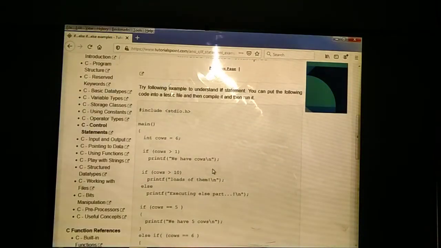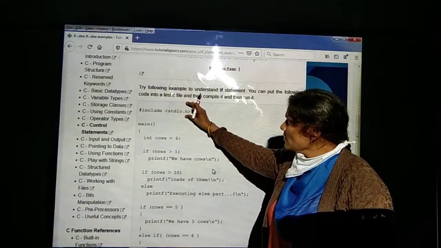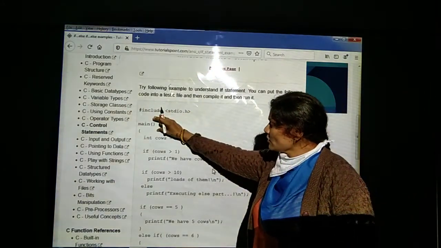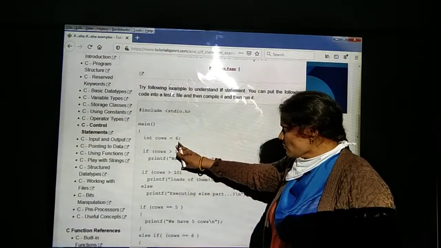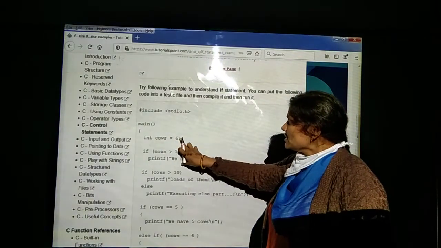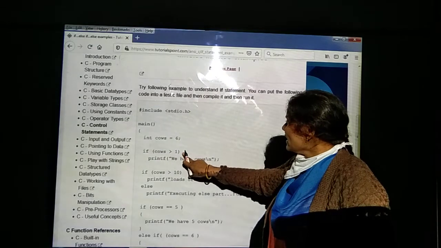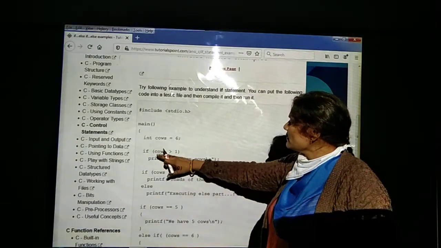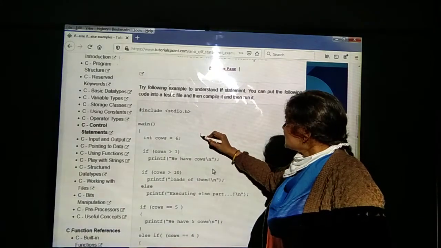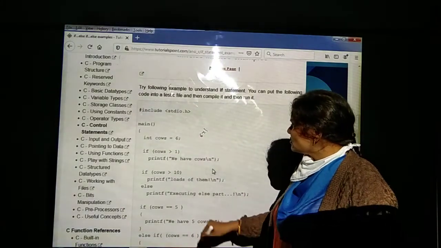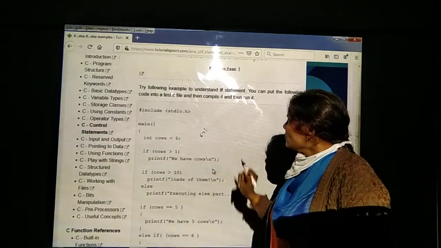See here, we are going to be using a simple example. Here we include the header file and also use the main method. int cows equal to 6 means cows is initialized with the value 6. Then if cows is greater than 1, here we give the expression: cows is greater than 1, meaning 6 is greater than 1. The condition is true. This is the way to write it.